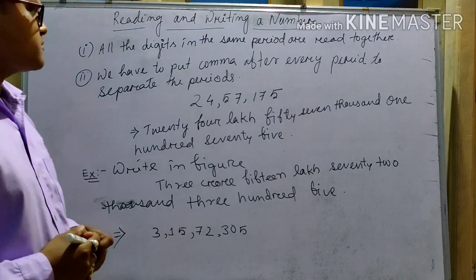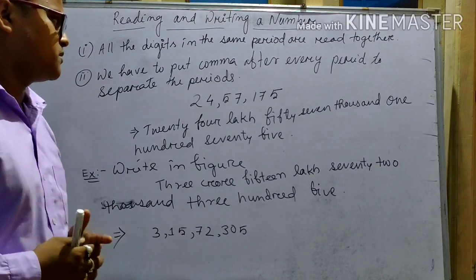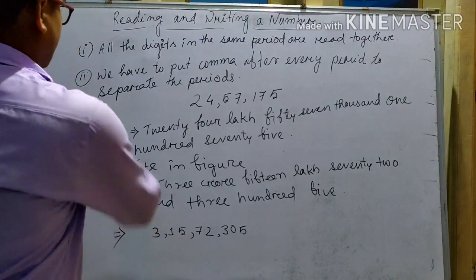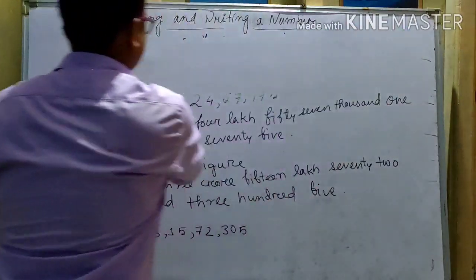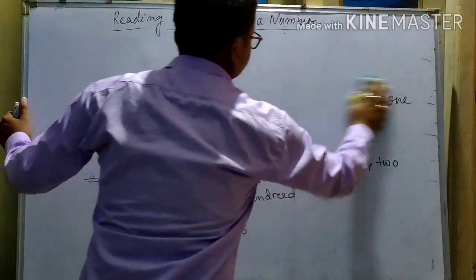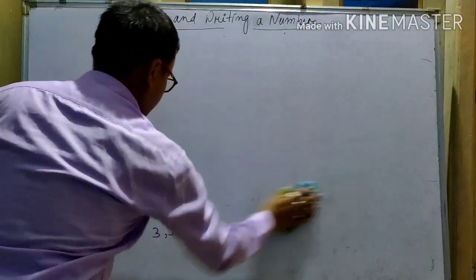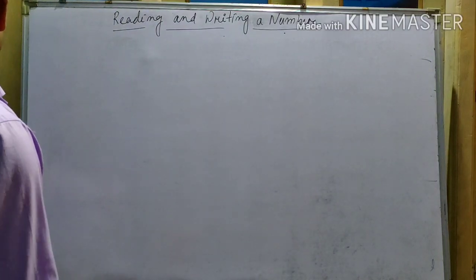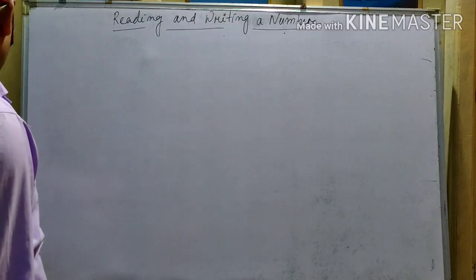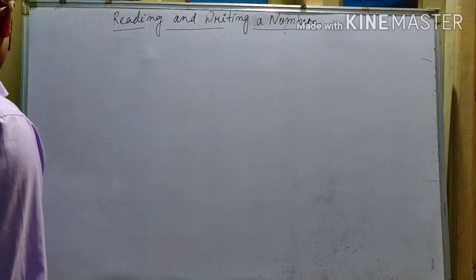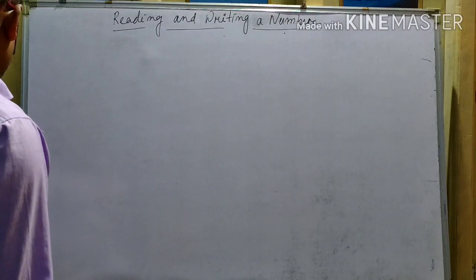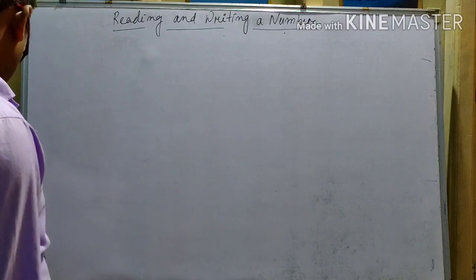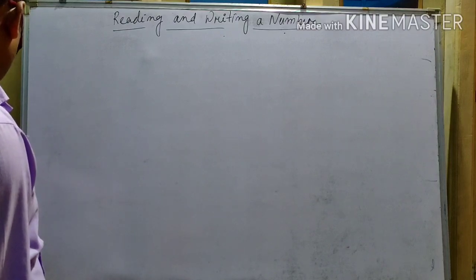Now we will take an example for writing and reading in the international place value system. Let's see how we read and write a number in the international place value system.